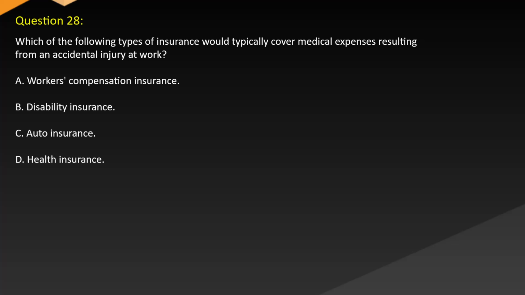Question 28. Which of the following types of insurance would typically cover medical expenses resulting from an accidental injury at work? A. Workers' compensation insurance. B. Disability insurance. C. Auto insurance. D. Health insurance.